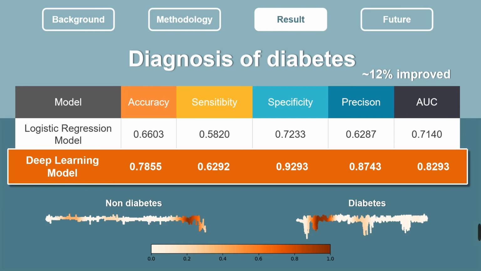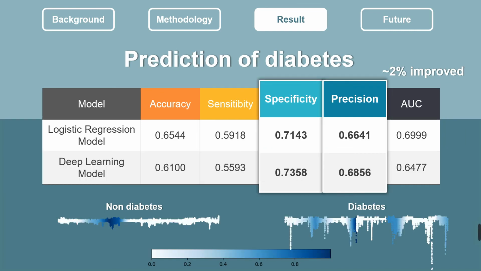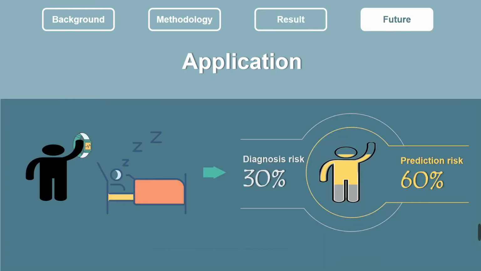We found that deep learning model have more advantages than logistic regression model in diagnosis of diabetes. There was 12% improvement in terms of AUC. The class activation map showed that frequent hypoxia contribute the most for classification. However, in prediction of diabetes, the specificity and the precision improved slightly. Therefore, the model still need other predictors to improve the performance.